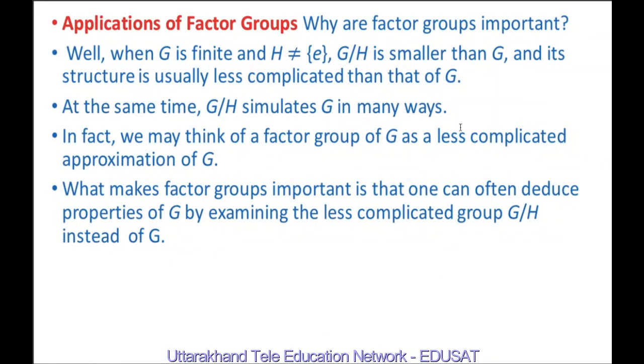Now, applications of factor groups. Why are factor groups important? Well, when G is finite and H is not equal to E, the set consisting of the identity element, G by H is smaller than G, and its structure is usually less complicated than that of G. At the same time, G by H simulates G in many ways. In fact, we may think of a factor group of G as a less complicated approximation of G. What makes factor groups important is that one can often deduce properties of G by examining the less complicated group G by H instead of G.